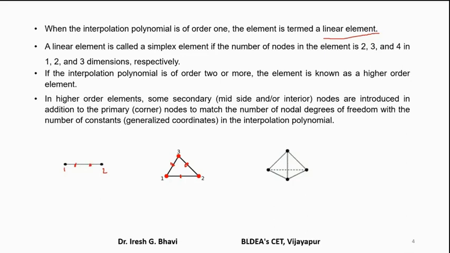If the number of nodes in an element goes on increasing, the order of the polynomial assumed will also go on increasing. So it is a single element, 1, 2, this is node number 3, and this is node number 4. This is called a cubic bar element. Means what? The displacement model assumed for this element is a cubic polynomial. Similarly, cubic triangular elements and cubic tetrahedron elements will be there by increasing the number of nodes.